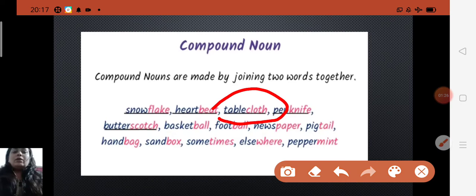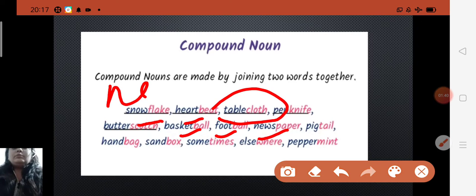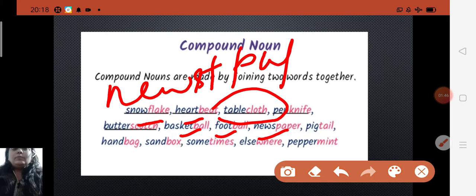So compound nouns are made by joining two words together, like snowflake, heartbeat, basketball, football, newspaper. News plus paper is equal to newspaper.